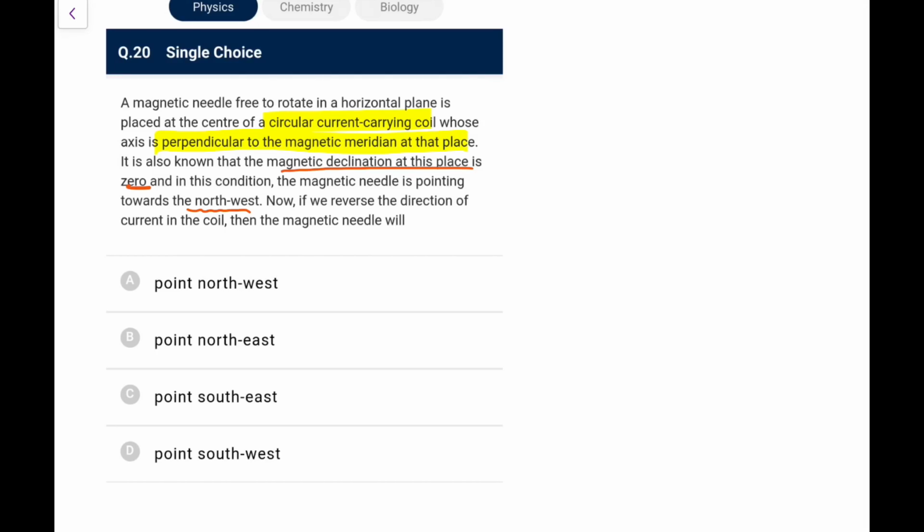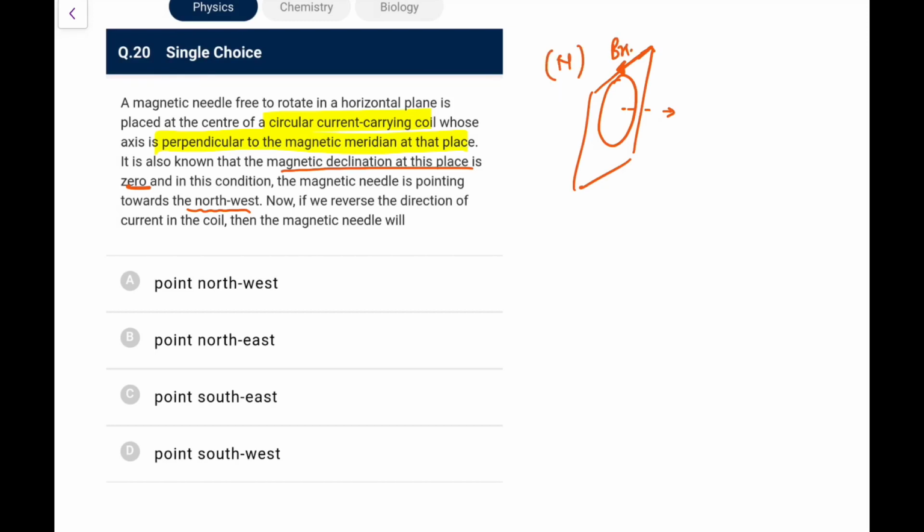It is free to rotate in a horizontal plane, and it is placed at the center of a circular current carrying coil whose axis is perpendicular to the magnetic meridian. That means, let's say this is the magnetic meridian, so this coil is placed like this, and this is the axis which is normal to this. It is carrying some current, and the needle is free to rotate in a horizontal plane. That means only the horizontal component will be effective. Let's call it BH.